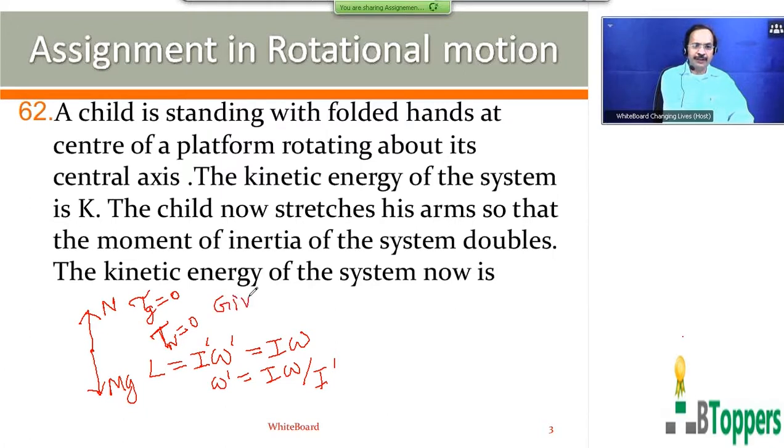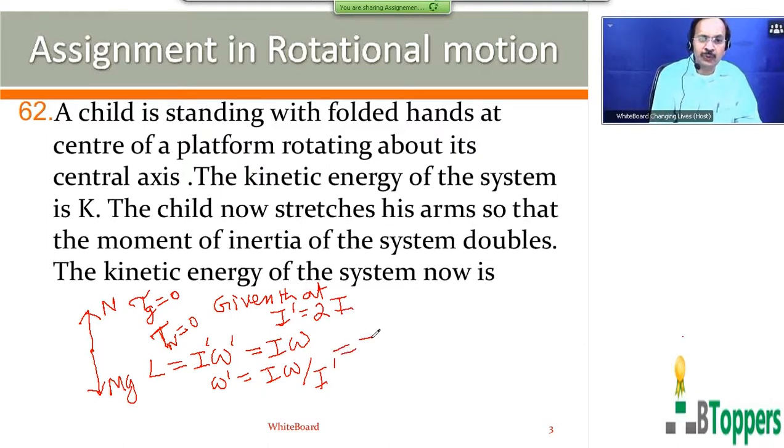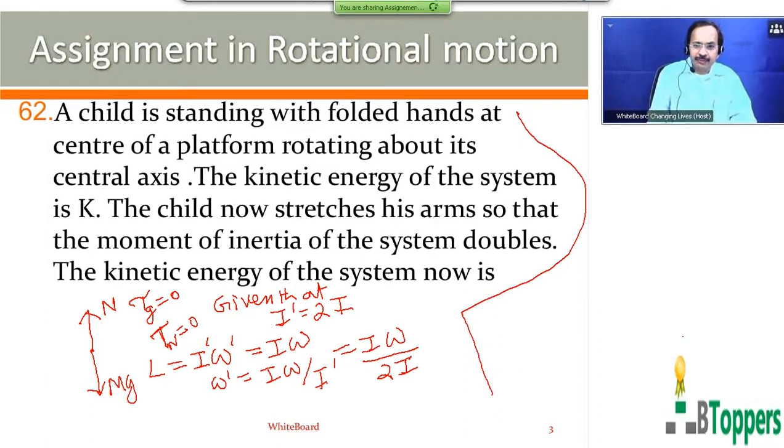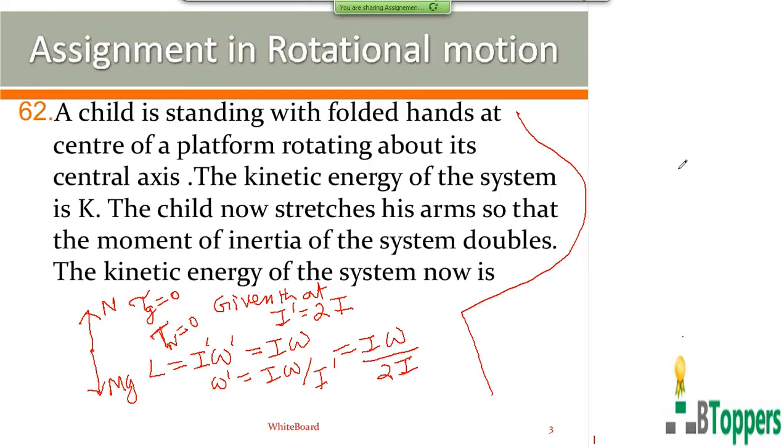Now it is given that the moment of inertia is doubled. That means you can substitute I dash equal to 2I. So you get omega dash equal to omega by 2.